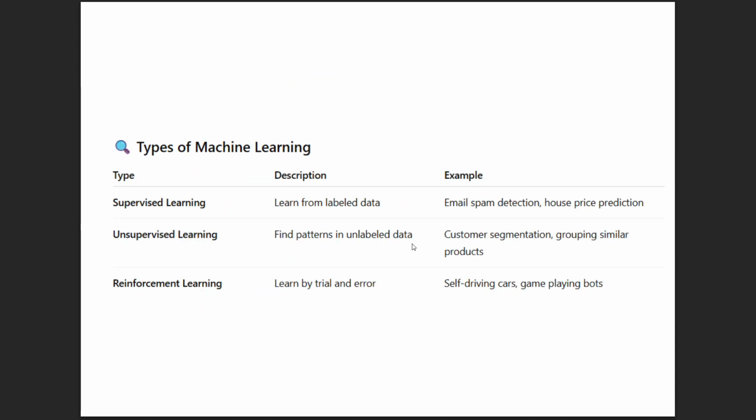Machine learning has three very important types of learning: supervised, unsupervised and reinforcement learning. Reinforcement means trial and error. Supervised means it learns from labeled data, that is, input and output are given and the machine is trained from that. Unsupervised means unlabeled data, that is, only input is given and the machine predicts the output from that input. These are the three types of learning, and another one is semi-supervised learning.